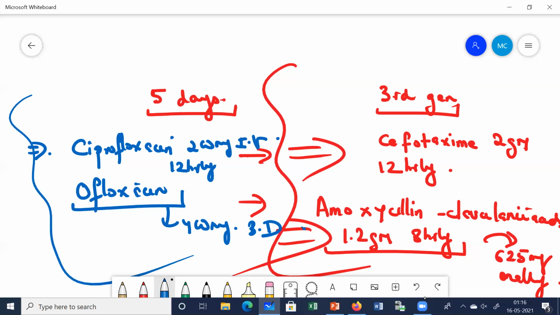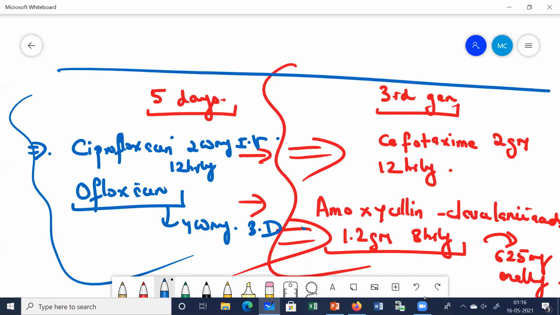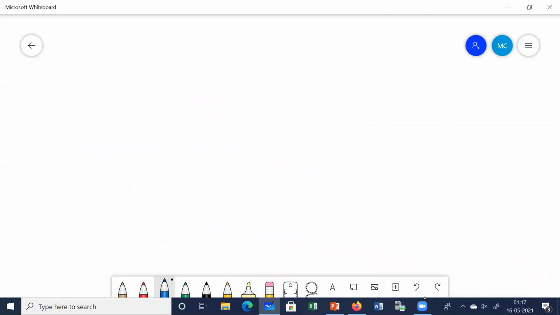Apart from giving the antibiotics, we also give intravenous albumin. Remember, since an infection has occurred, infected ascitic fluid, obviously first we have to give these antibiotics. The two things which are always given in SBP, remember: antibiotic therapy and albumin therapy. Remember very well. Don't forget to write this albumin therapy. How is it given? It is given by the intravenous route.